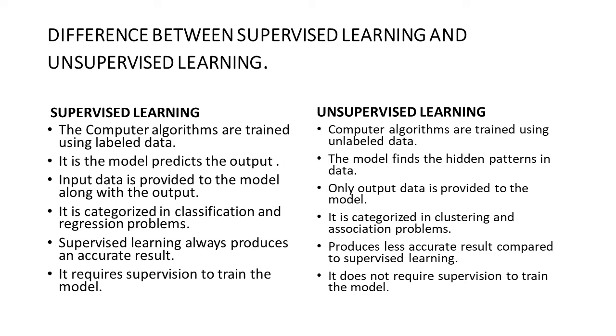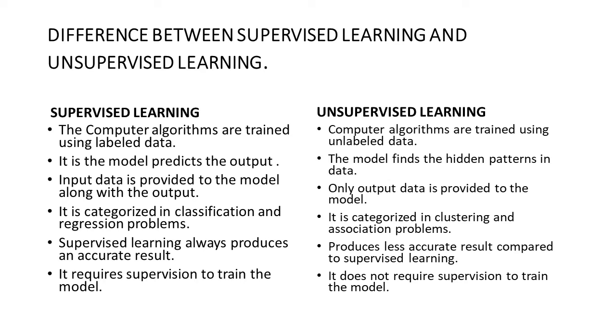Here we also come to the categories of classification and regression, that is for the supervised. Then for the unsupervised, it is only categorized into clustering and association. Supervised learning always produces the accurate result.